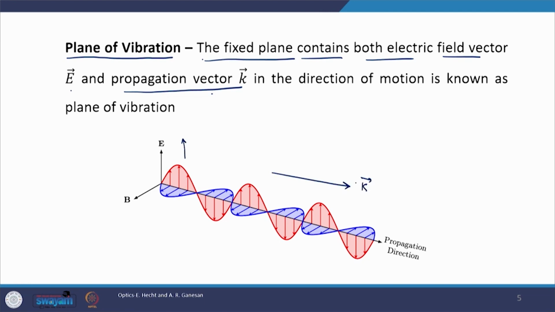The direction of propagation is represented by the propagation vector K, which is the magnitude K times a unit vector, say A. A unit vector is a vector quantity which indicates the direction, and the magnitude of K is K, which we already defined as 2 pi by lambda. The vector nature comes from this A cap, which is the unit vector in the direction of propagation. Now, using E and K, we can trace a plane, and this plane is called the plane of vibration.